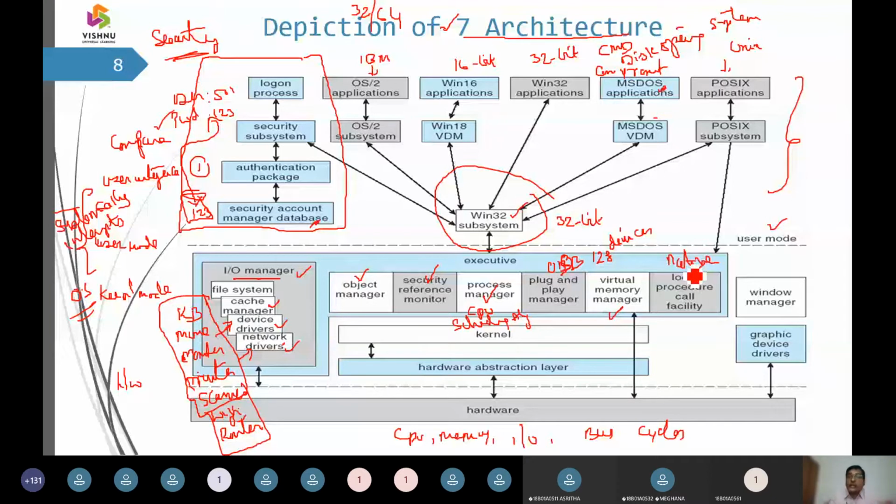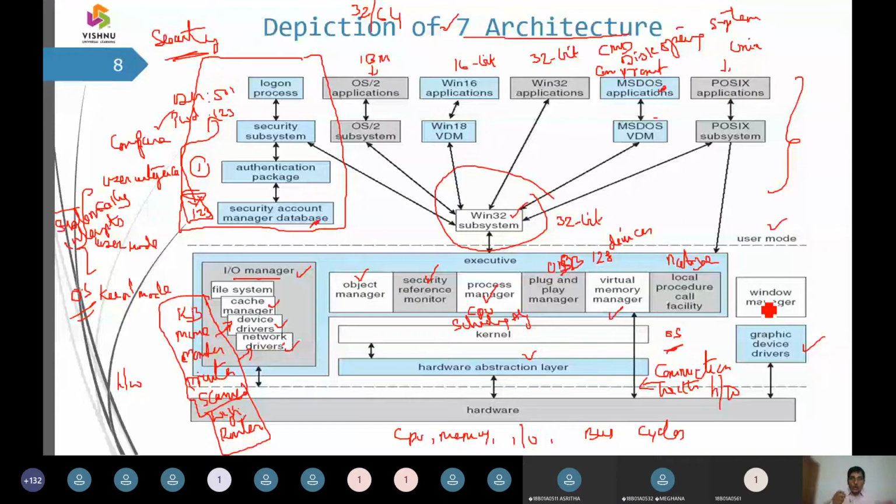So in the kernel, the OS is going to stay, and it is going to have a communication layer. It is going to have some communication with the hardware, and for that it is going to have some abstraction layer. So we do have these graphical device drivers. To support some gaming and so on, the graphical device drivers are going to be supported via this architecture.